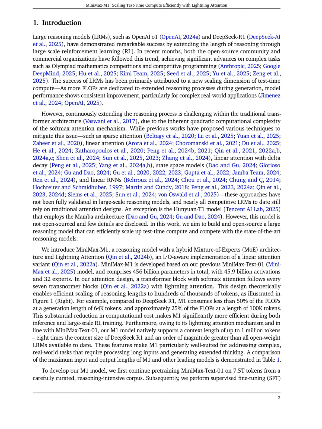This design significantly reduces computational costs, enabling MiniMax-M1 to handle long contexts of up to 1 million tokens while maintaining performance, as evidenced by its ability to consume less than 50% of the flops compared to other models at a generation length of 64K tokens.